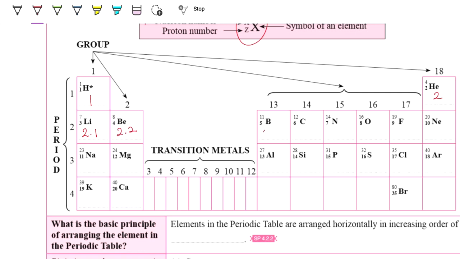Boron is 2, 3, then 2, 4, 2, 5, 2, 6, 2, 7, 2, 8. Then for sodium it is 2, 8, 1, then 2, 8, 2, 2, 8, 3, 2, 8, 4.